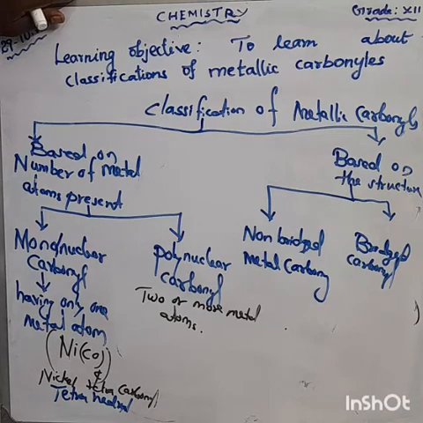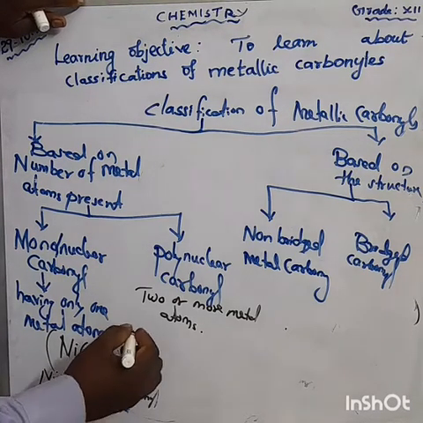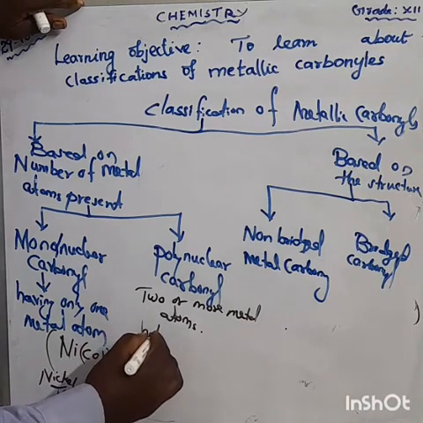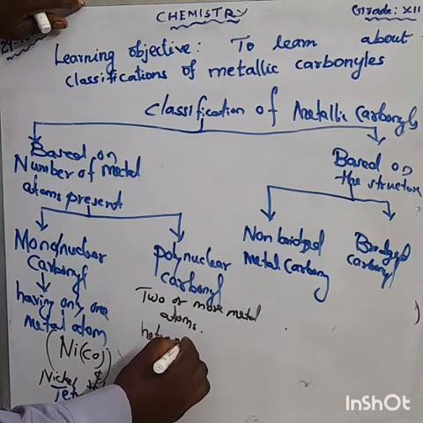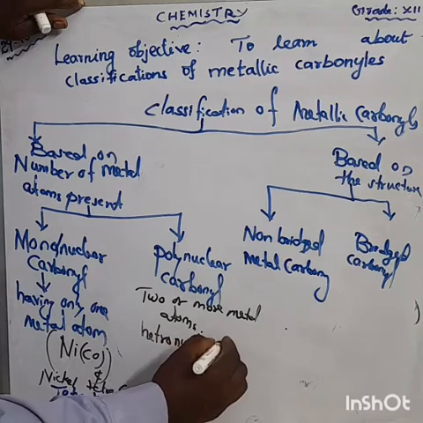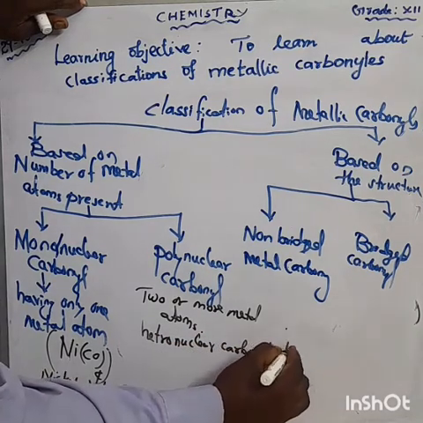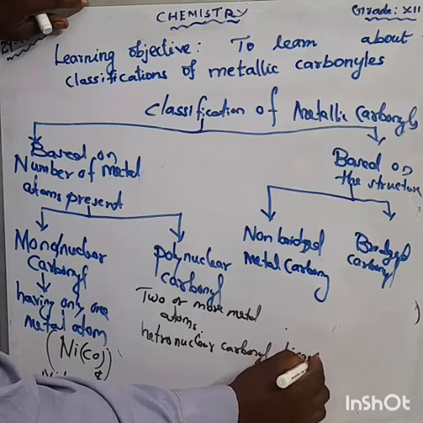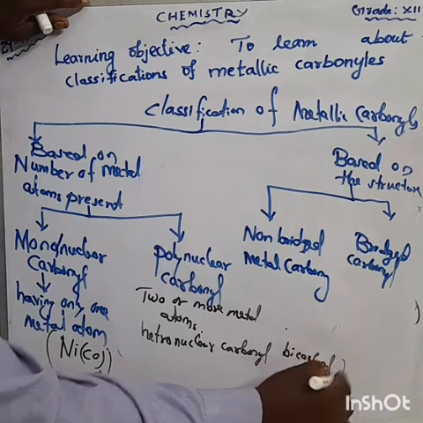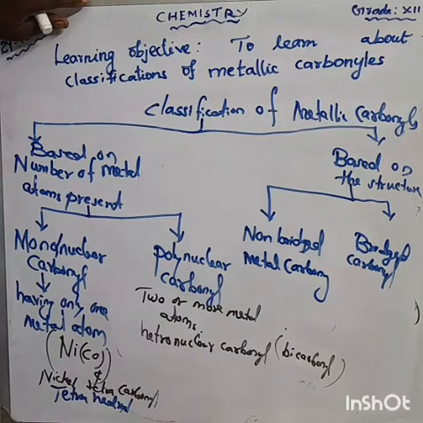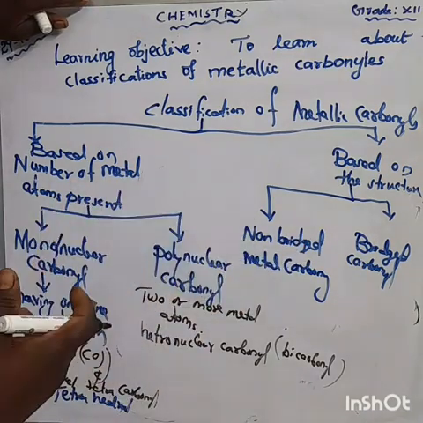Hetero means different metals are present, that is heteronuclear carbonyl.